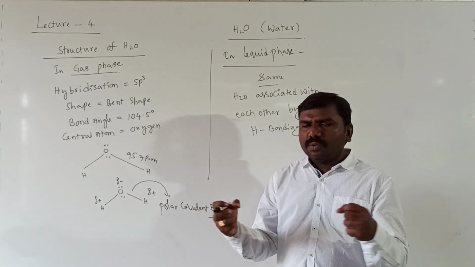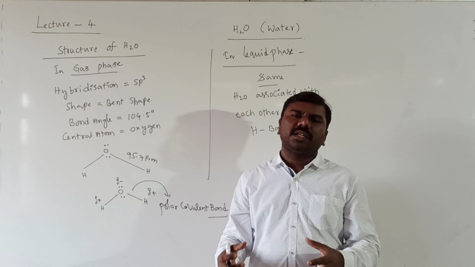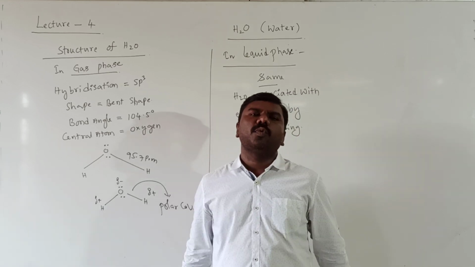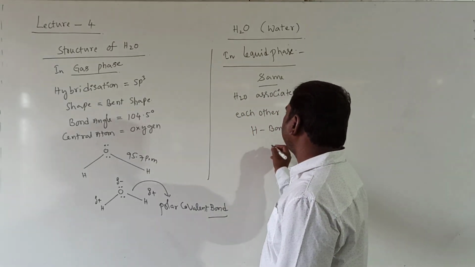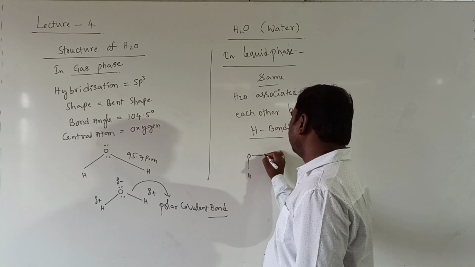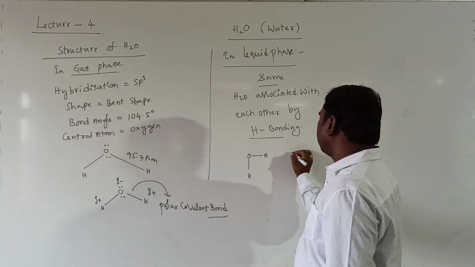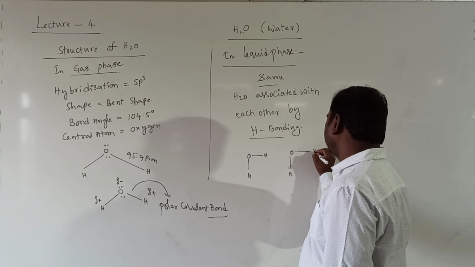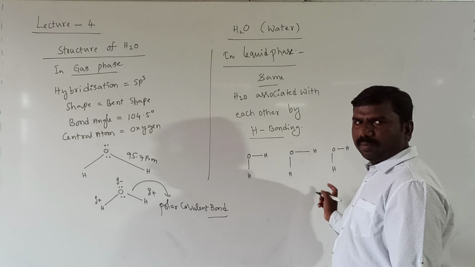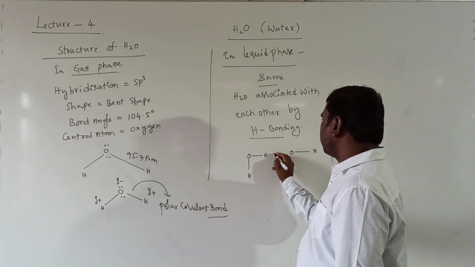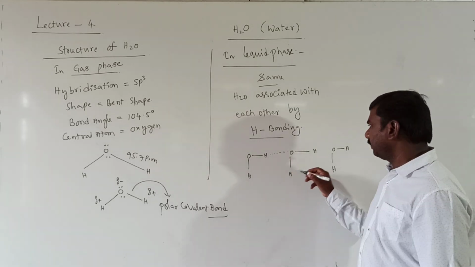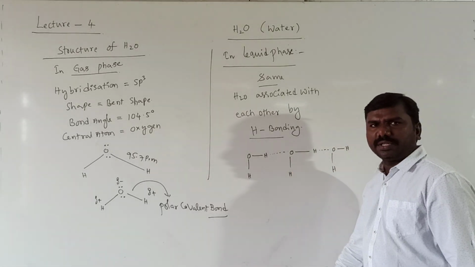In liquid phase they are close to each other, so obviously there is hydrogen bonding between the first water molecule and the second water molecule. You can show hydrogen bonding like this: first molecule, second molecule, third molecule, like this, three water molecules. There is hydrogen bonding between the electropositive hydrogen and electronegative oxygen.